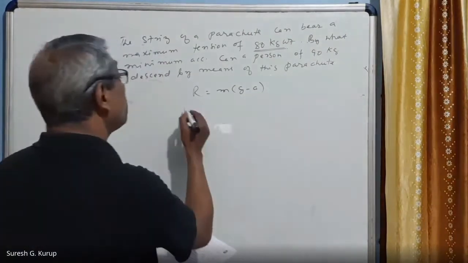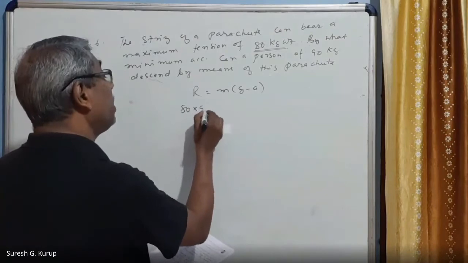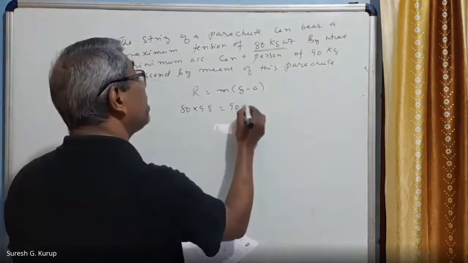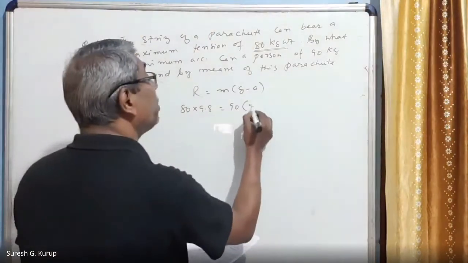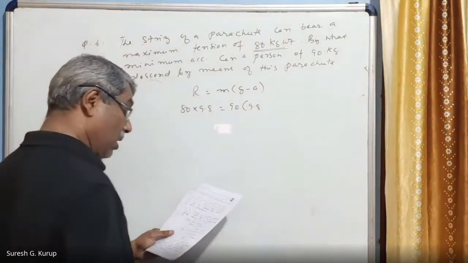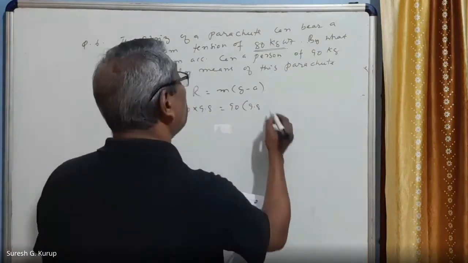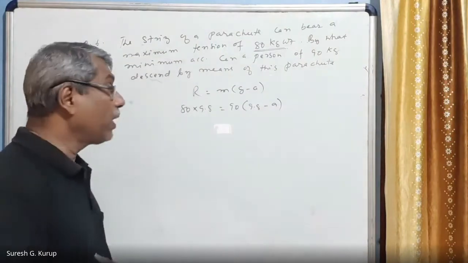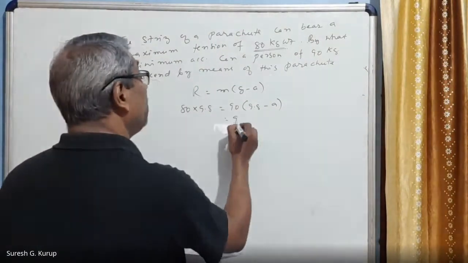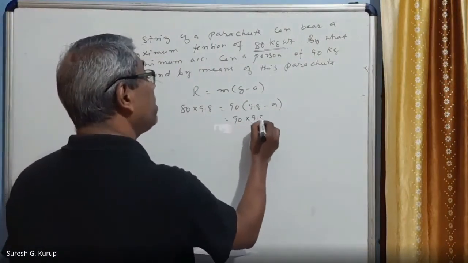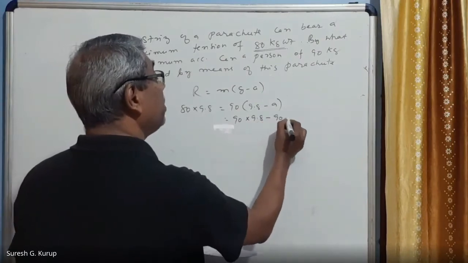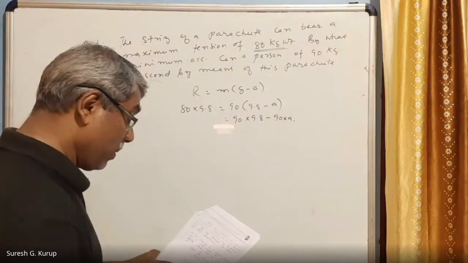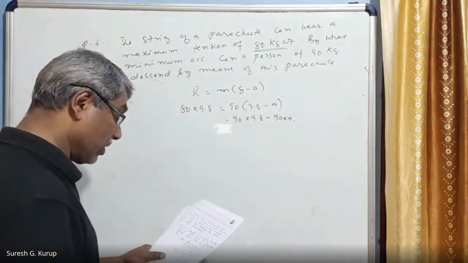80 kg weight is equal to 80 into 9.8 Newton. That is equal to mass of the person, 90 kg, into G, which is 9.8, minus A. This is the situation. Okay. This is equal to 90 into 9.8 minus 90 into A. Am I correct? So this is the condition.